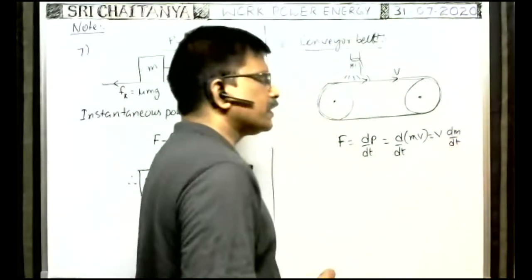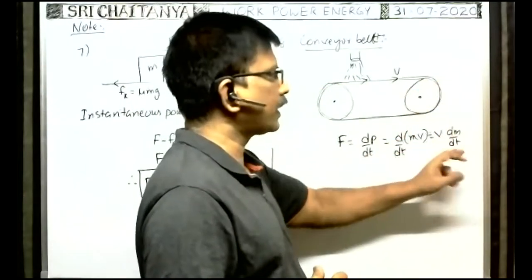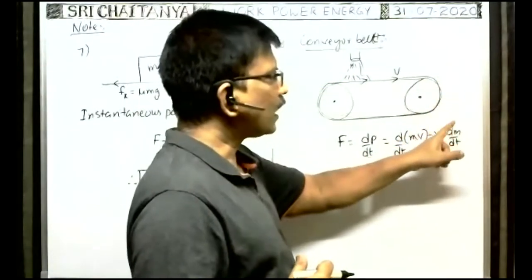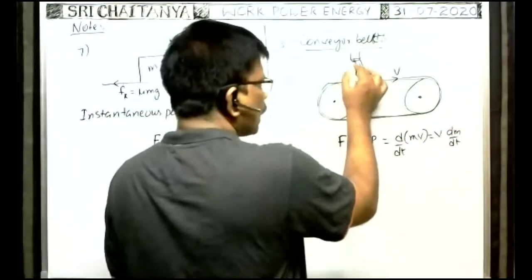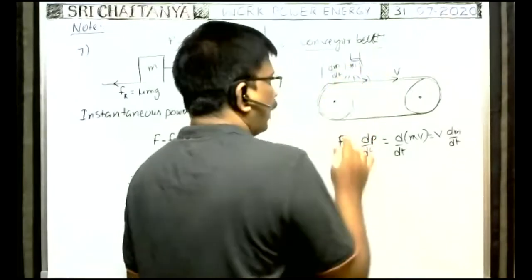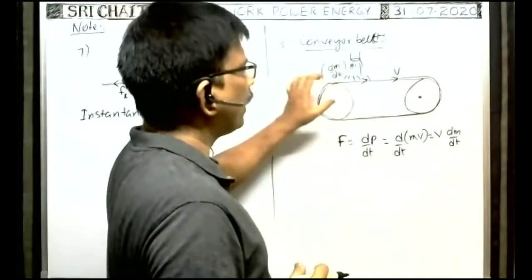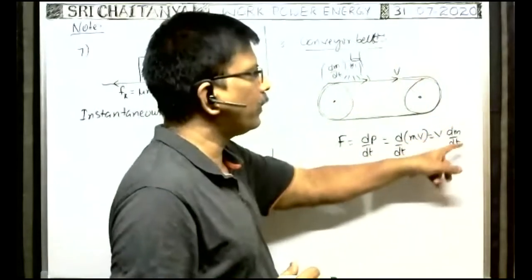Here, in some cases, the body travels with constant speed but the mass changes with time. In such a case, we consider the rate of change in mass, dm by dt. Whenever mass falls on this conveyor belt at the rate of dm by dt, the extra force needed by the engine to move the conveyor belt with constant speed is equal to v into dm by dt.